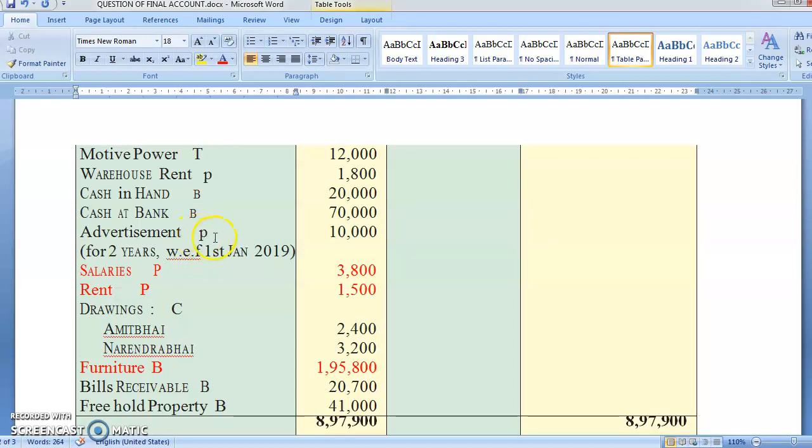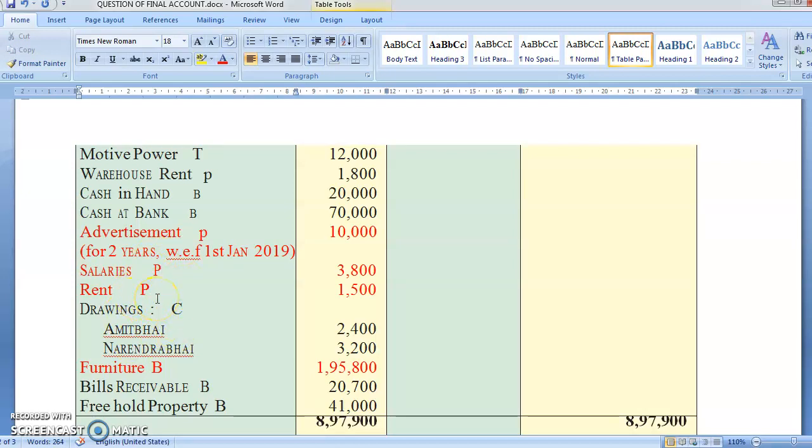Advertising, profit and loss account. Now see, something here this time is given, that means it is a hidden adjustment. So hidden adjustment means again you have an adjustment. Salary, obviously, in factory you give wages, in office you give salary, so this comes in profit and loss. Rent again comes in profit and loss.